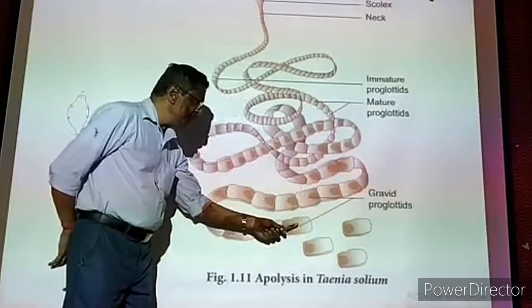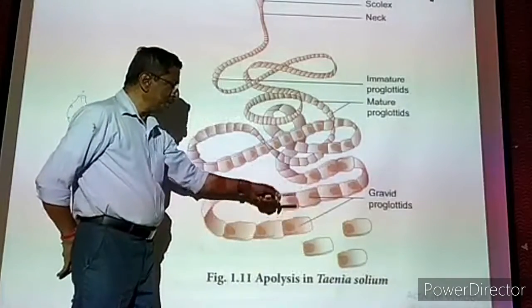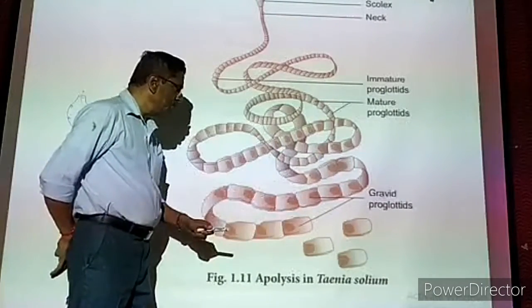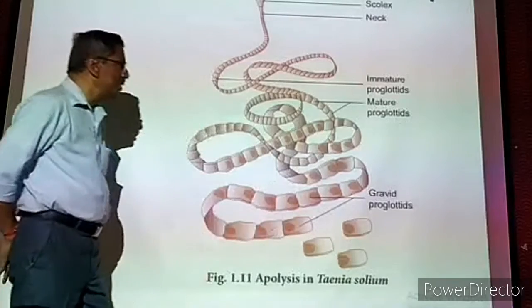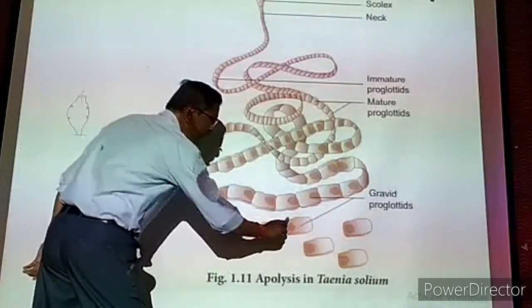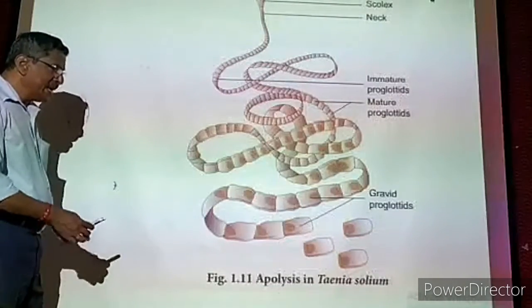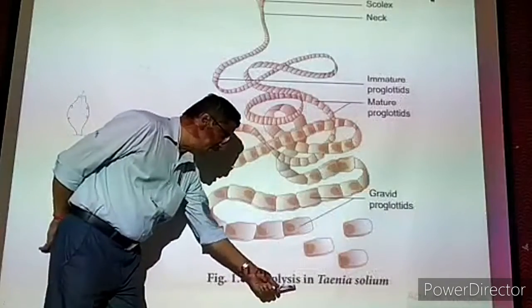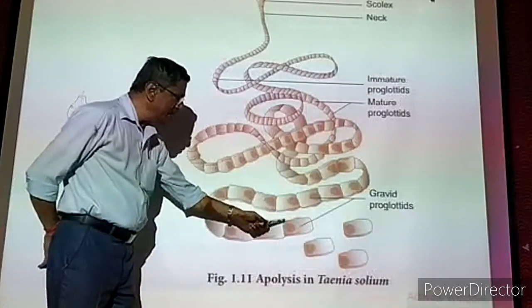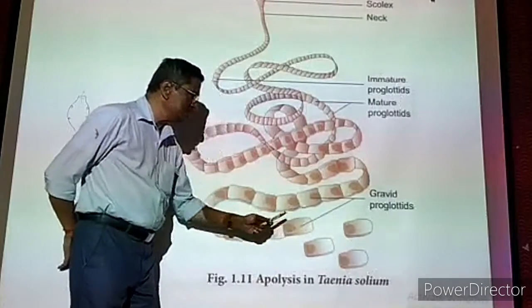Each segment has all the organs, the male reproductive system and the female reproductive system, but we are going to see apolysis, which is asexual reproduction. Now what is the meaning of asexual reproduction? Each segment will be cut off or separated. Now this cutting or separation is called lysis. Apo means end. At the end of the body, the segments are cut off, separated.